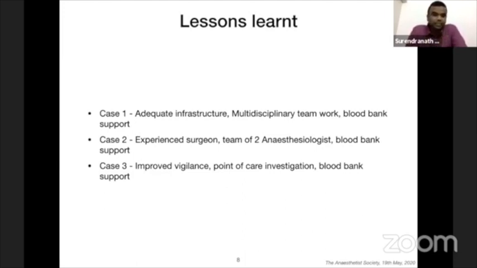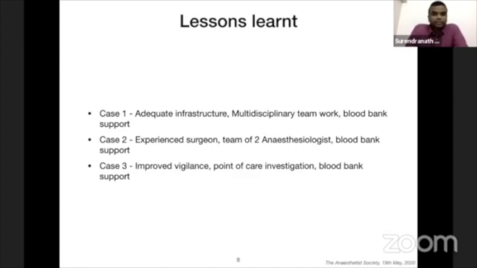The second scenario, where we had an intraoperative collapse, an experienced surgeon mattered much, and we were a team of 2. So 1 plus 1 was not 2 there, it is 1 plus 1 equal to 11. And a strong blood bank support again. Third case, which is a postoperative problem, we had improved vigilance and monitoring. Point of care investigation like TEG was available, and again, good blood bank support.